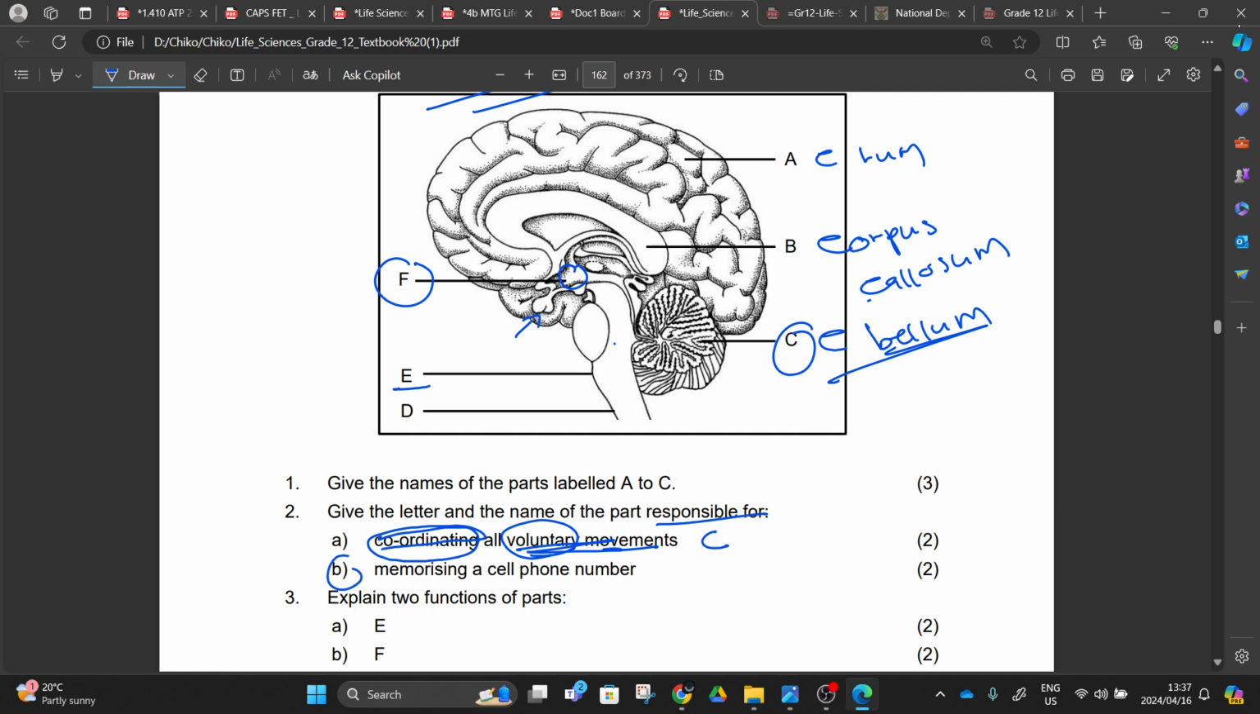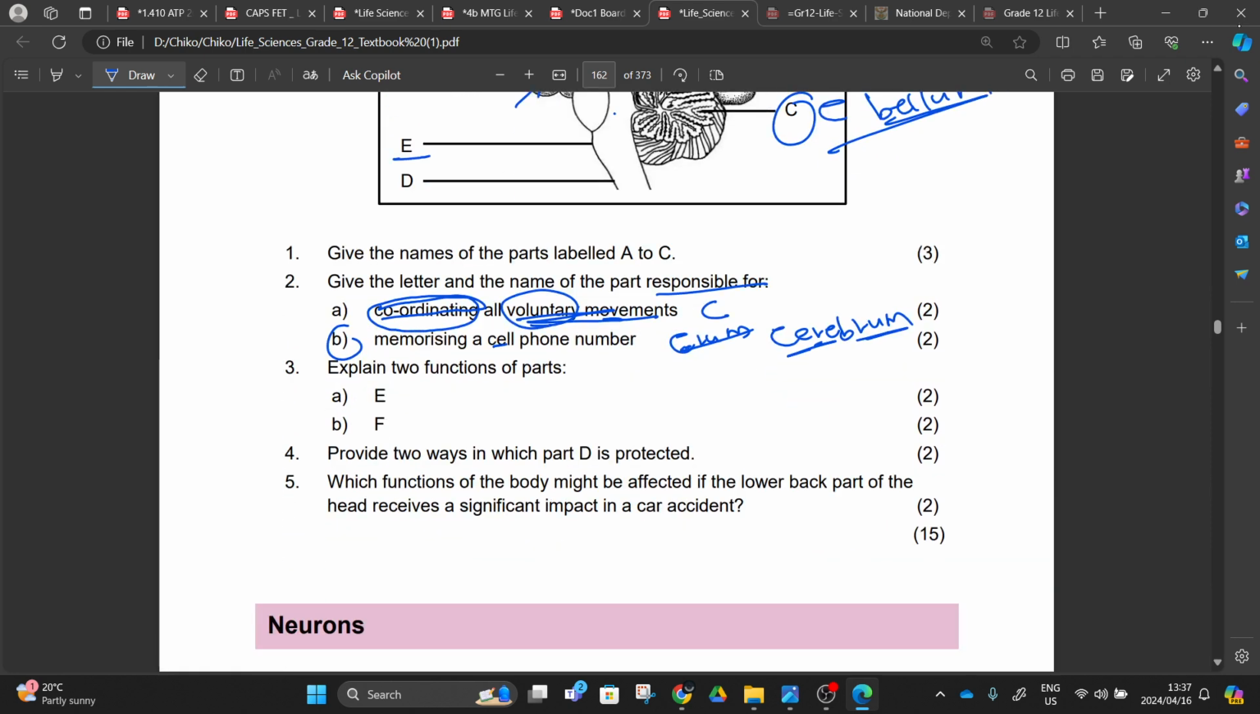And then number B, memorizing a cell phone number. This will be the cerebrum, right? The cerebrum. I'm saying this because with these two words, this one is made of cerebellum, this one is made of cerebrum. So number 3 there, we move to number 3.